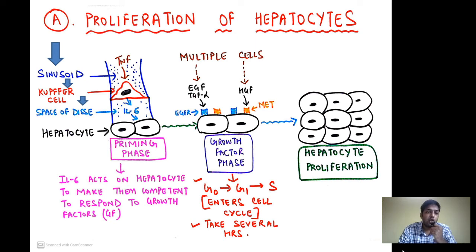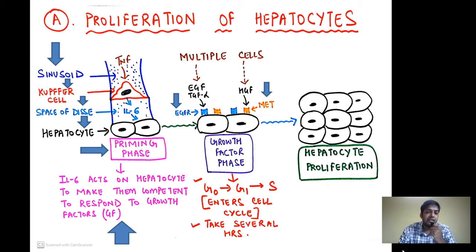Once this interleukin 6 is released, it will act on the hepatocyte, which will now enter into a priming phase. What is a priming phase? Interleukin 6 acts on the hepatocyte to make it competent enough to respond to certain growth factors. That is, the hepatocyte now expresses growth factor receptors like EGFR and MET.